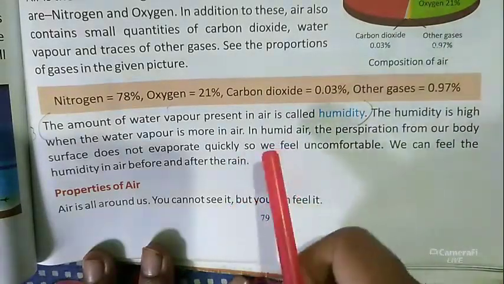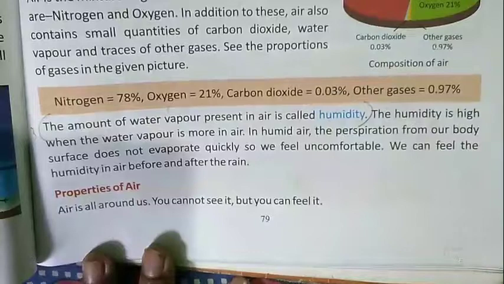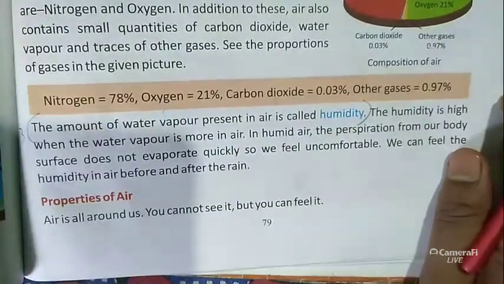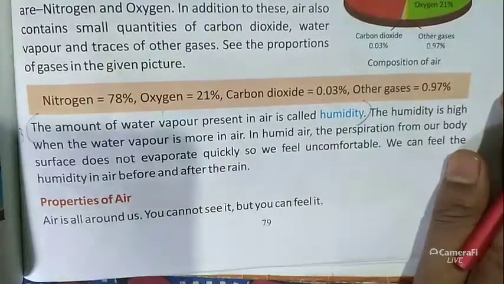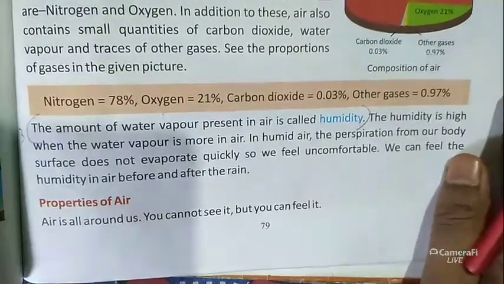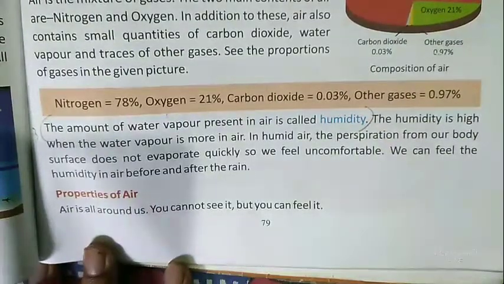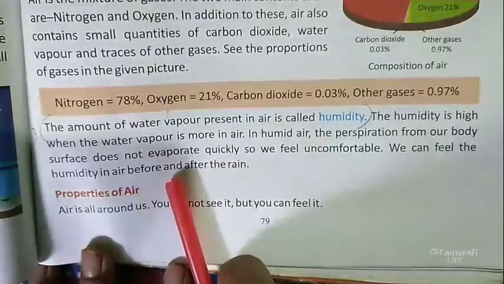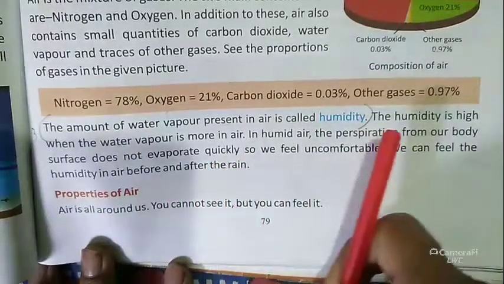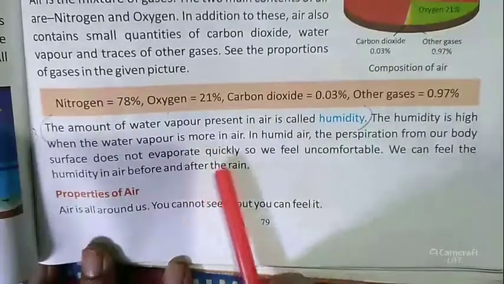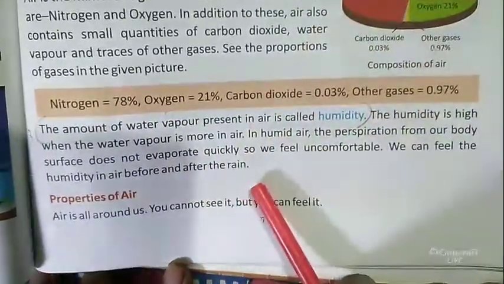Okay, next one is that the amount of water vapor present in the air is called humidity. So what is humidity? The amount of water vapor present in air is called humidity. The humidity is high when the water vapor is more in the air.